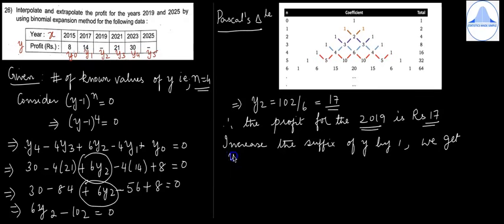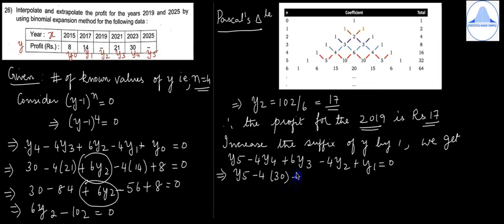So you will get y5 minus 4y4 plus 6y3 minus 4y2 plus y1 is equal to 0. Now substitute the values from the given table. So it is y5 minus 4 into 30 plus 6 into 21 minus 4 into 17 plus 14 is equal to 0.